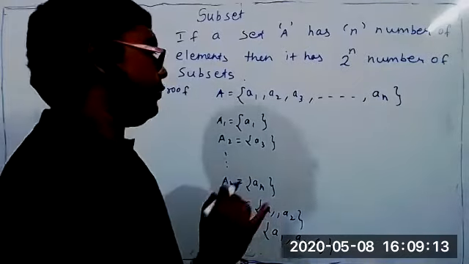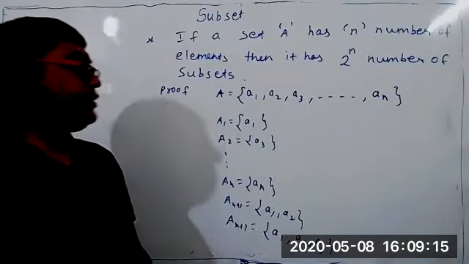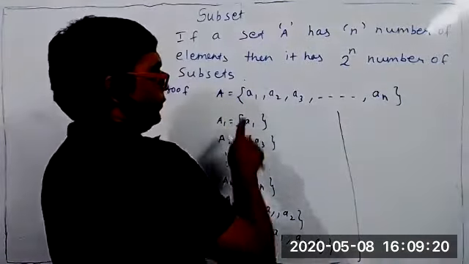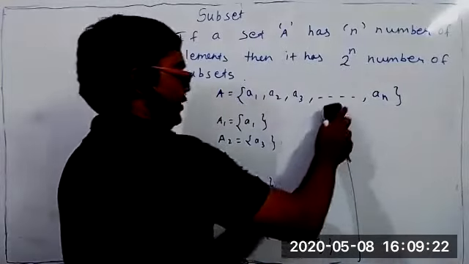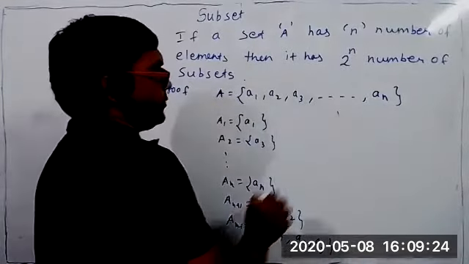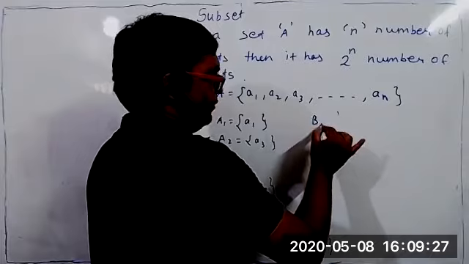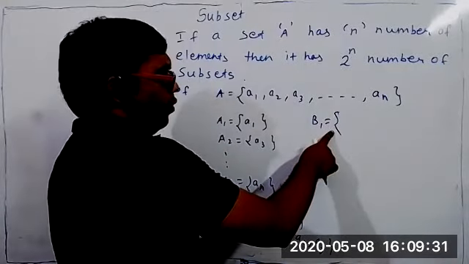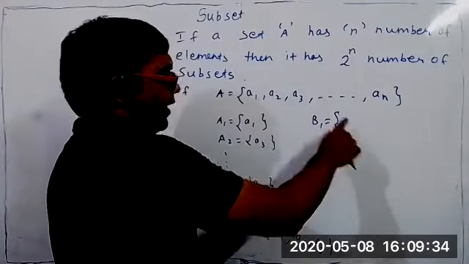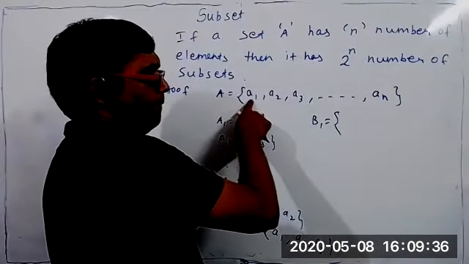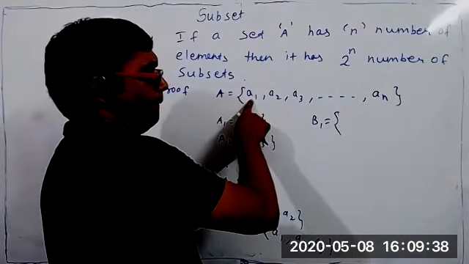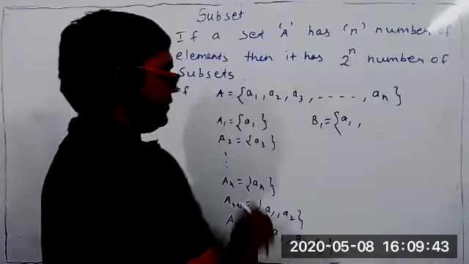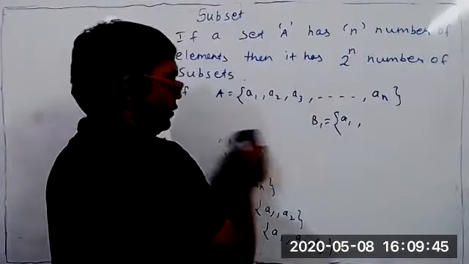But students, this is not the proof. The proof will be here. Now you take any subset. I will take one subset named B1. In this subset, can I write A1? It's already there. I can write A1 now, and I can write something else also. Don't see this one, it was just an example. So I will do the proof now.